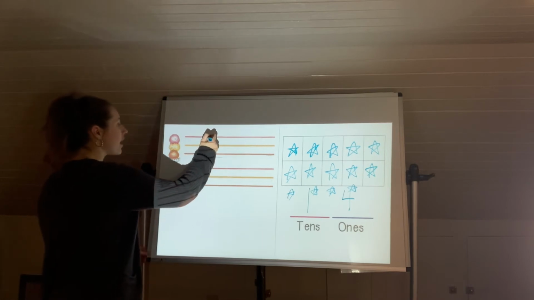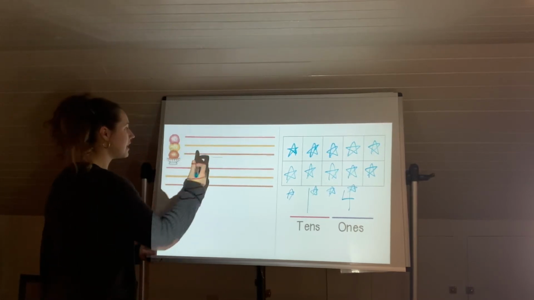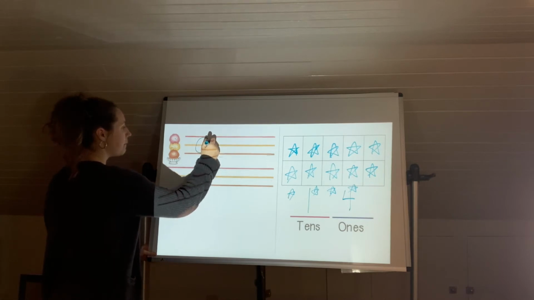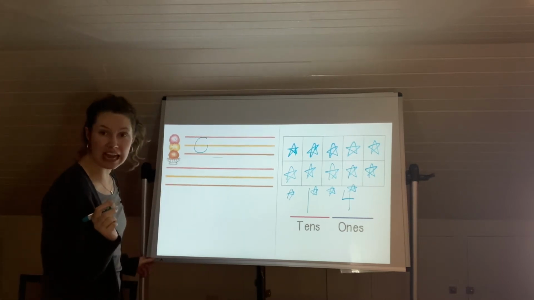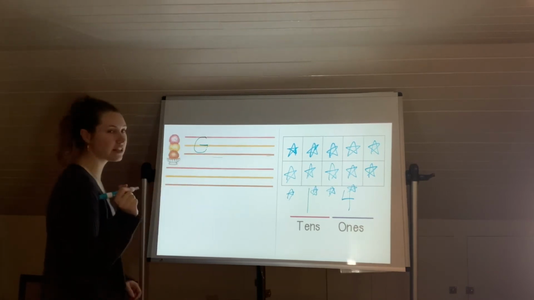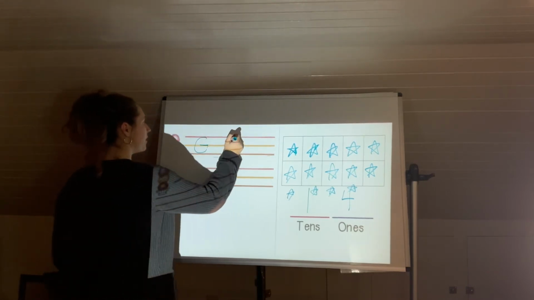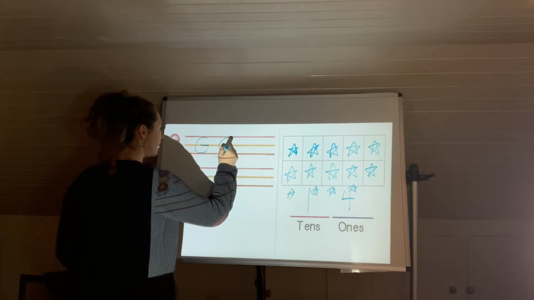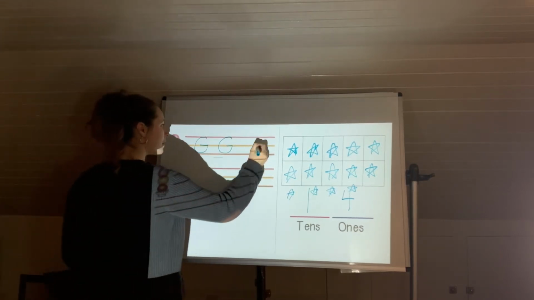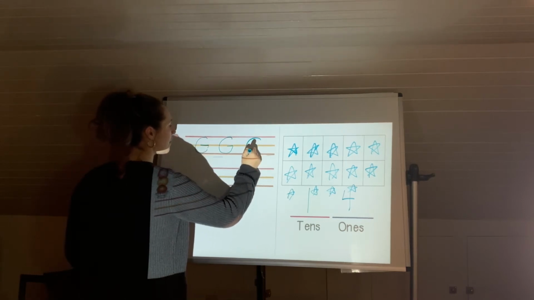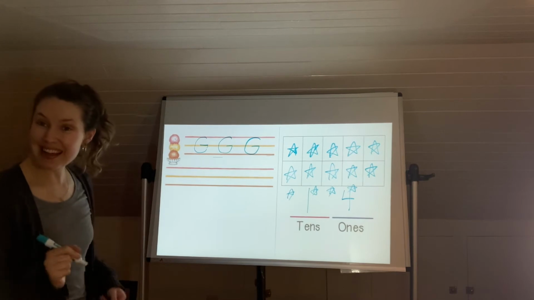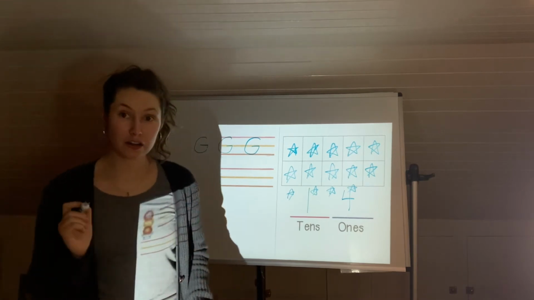So I'm going to start kind of like I'm making a letter C, up by my strawberry line, down and around. And then I'm coming up to the vanilla line, and then I'm going to cross in. Straight line in, just like that. Let's do another one. Curving up and around, up to the vanilla line, and straight line in. And one more. Up and around, back up to the vanilla line, and straight line in. Nice work. Let's try our lowercase.